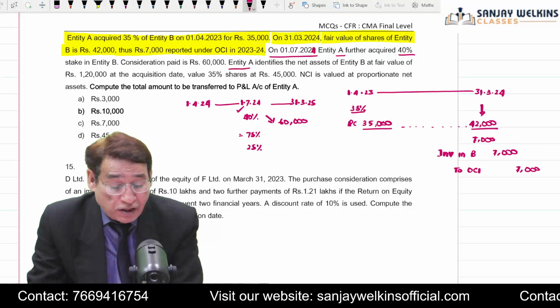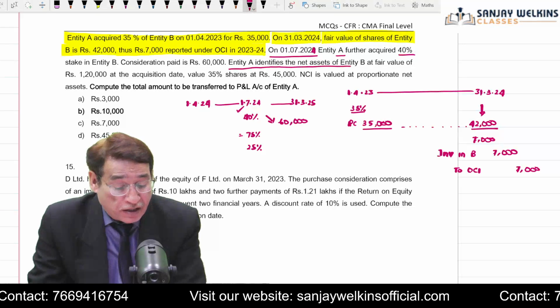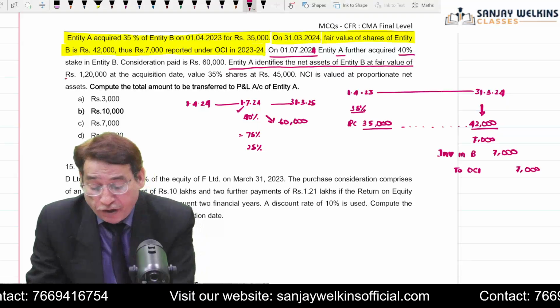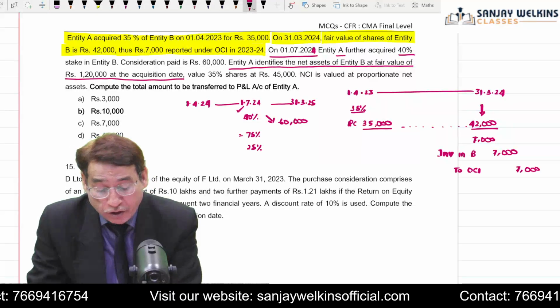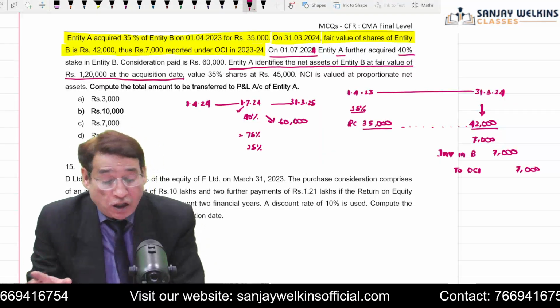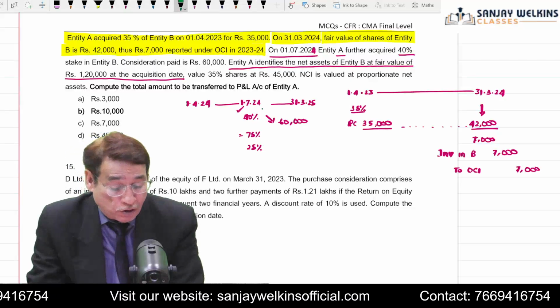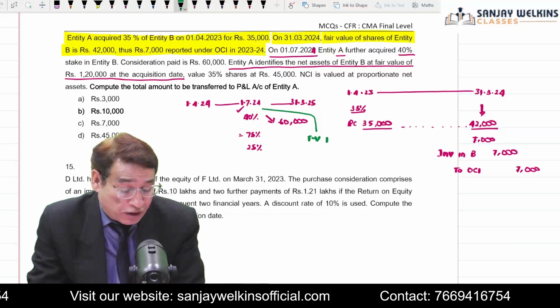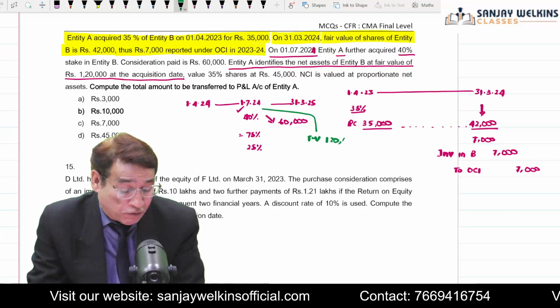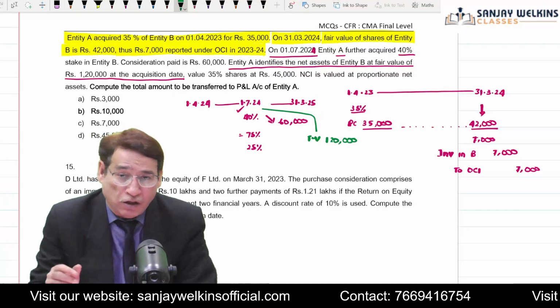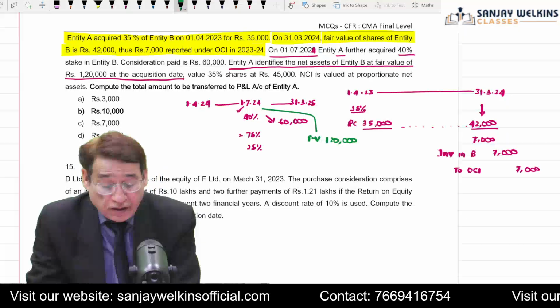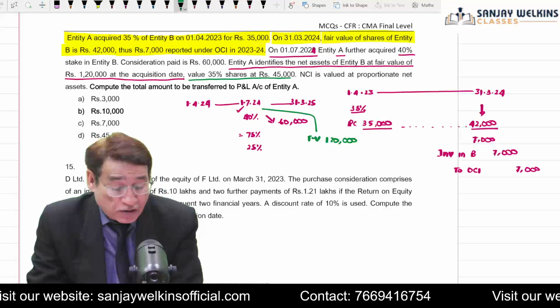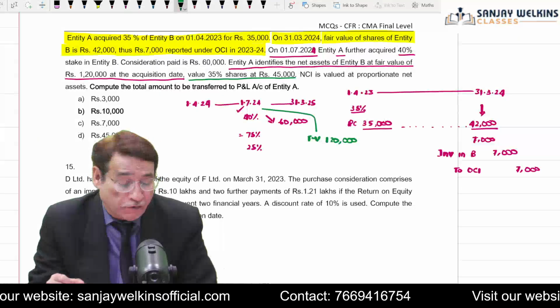Further, it is given that entity A identifies net assets of B Limited at a fair value of 1,20,000 on the acquisition date. Now on the acquisition date, it is also given that the fair value of the net assets of B Limited is equal to 1,20,000. This is also given in the question. Further, it is given that the value of 35% stakes has now gone up to 45,000.